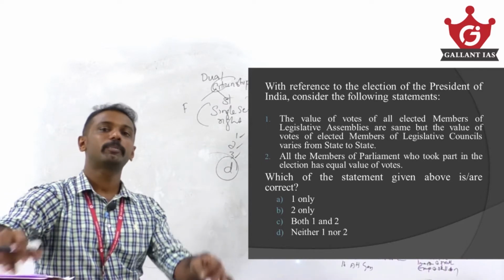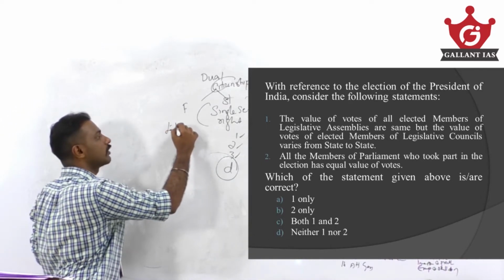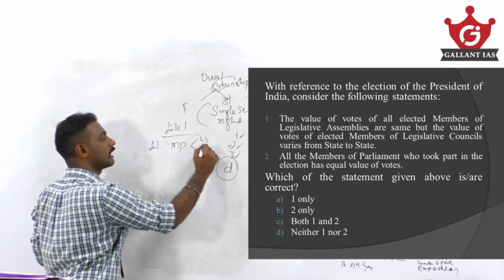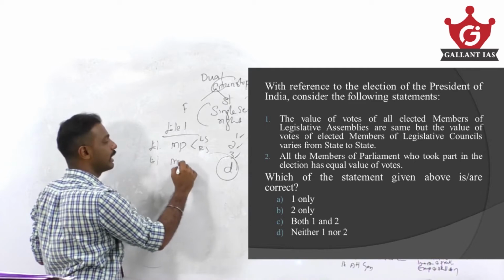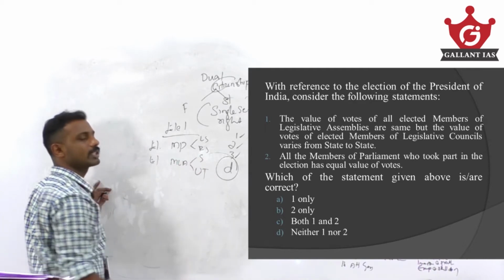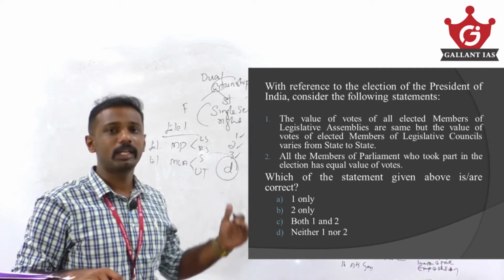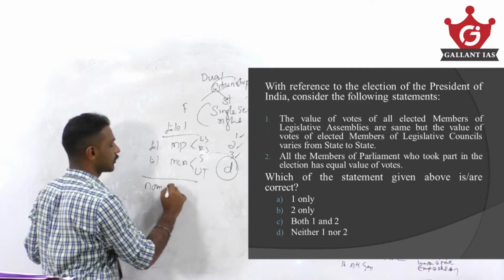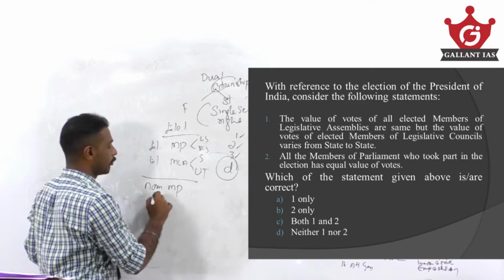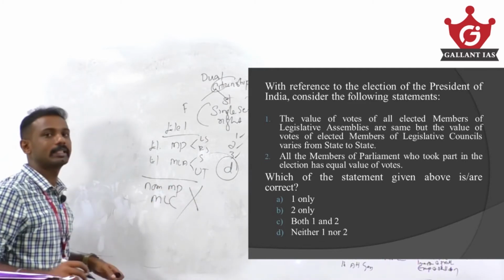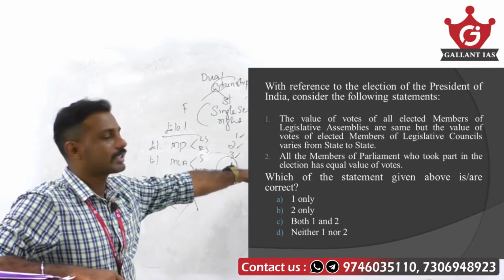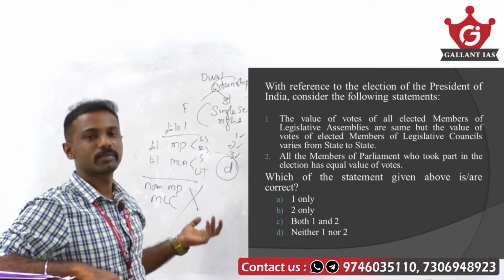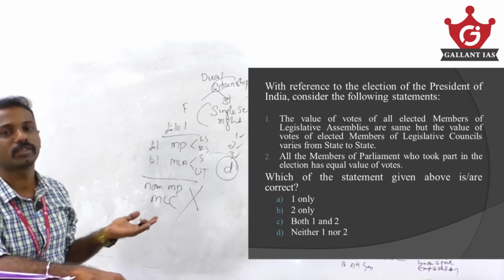So regarding the election of the President of India, who took part in the election of the President of India? It is elected MPs of both Lok Sabha and Rajya Sabha as well as elected MLAs of both states as well as UTs having legislature. Only elected MLAs and elected MPs took part in the election. Nominated MPs as well as members of legislative council do not take part in the election of the President of India. But see the second part of the first statement, and the value of votes of elected members of legislative council varies from state to state. They even do not take part in the election of the President of India.